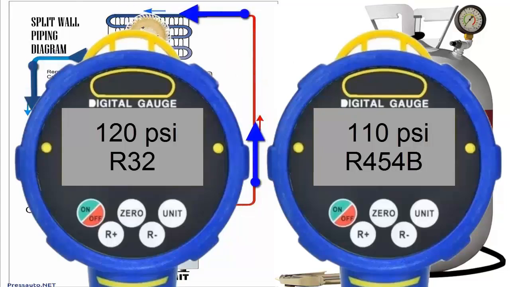4. The working pressure of R-32 is displayed on the screen. The recharge can be done in liquid or vapor phase.